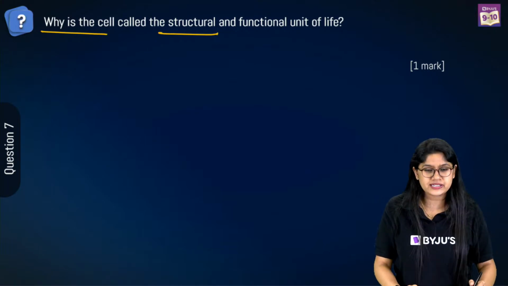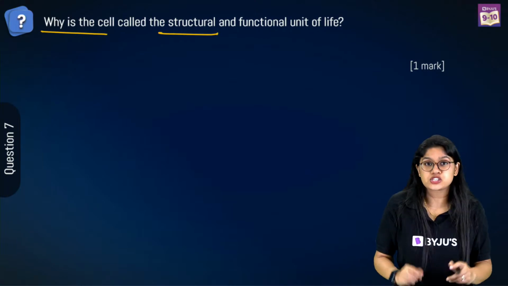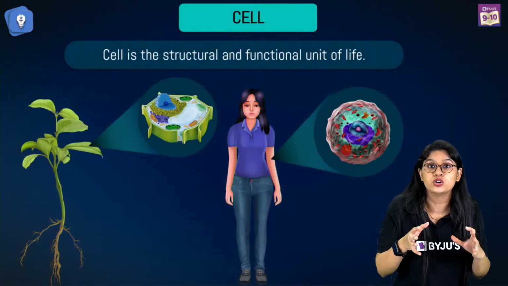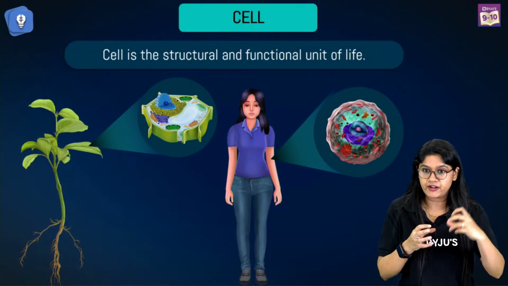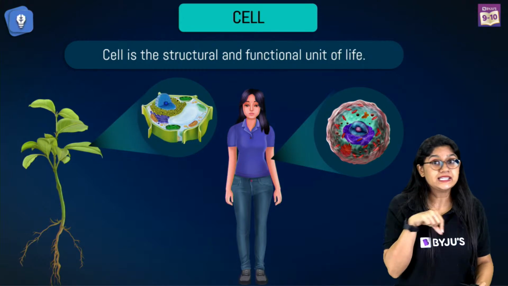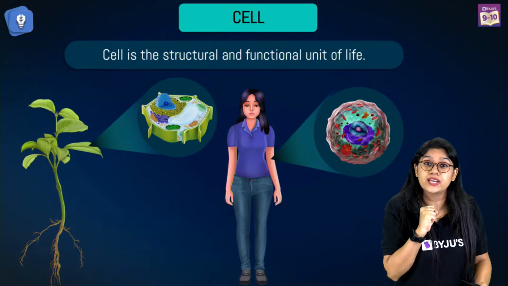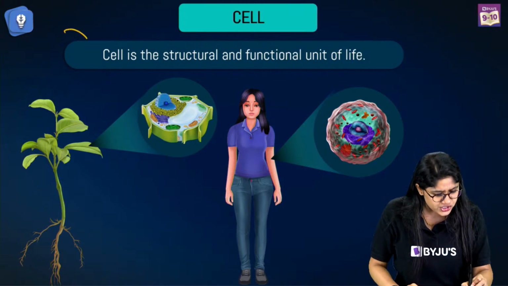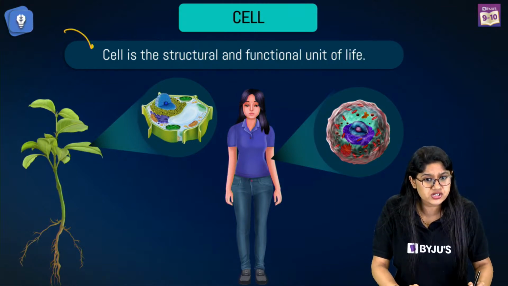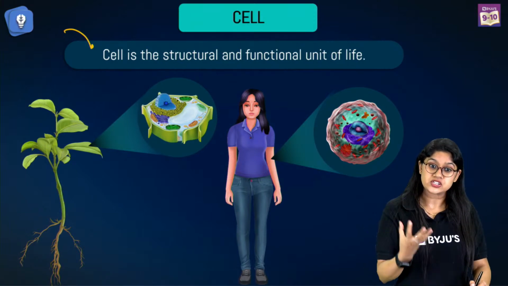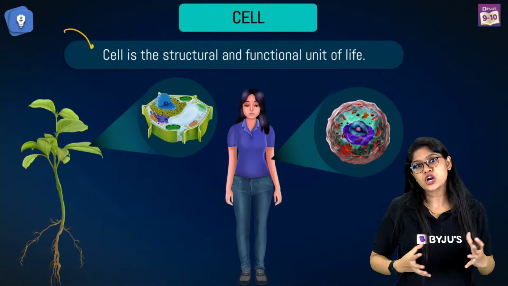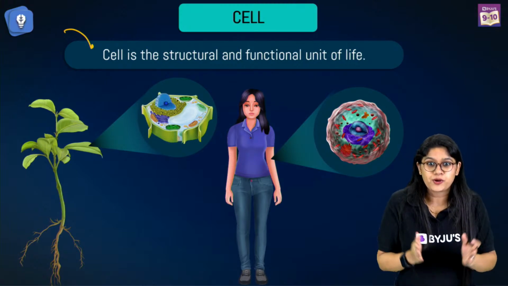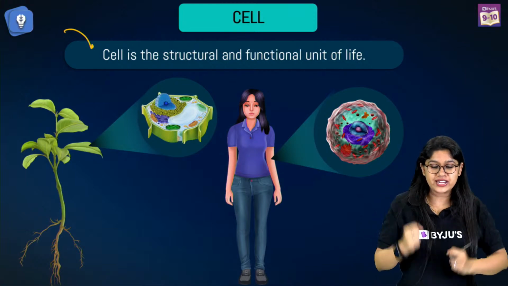Yes, so can you quickly write the answer? We know that cells are really very important. If cells are there, they'll be able to give us the structure because cells will join, right? And of course, we have a structure. And inside the cells, there are various activities that are happening, right? Because of that, I am living, we all are living. So, in short, we know that cell is the structural and the functional unit of life because of 2 important reasons. It helps give the shape and the structure, and it performs various metabolic activities. Because of that, we are alive, right?